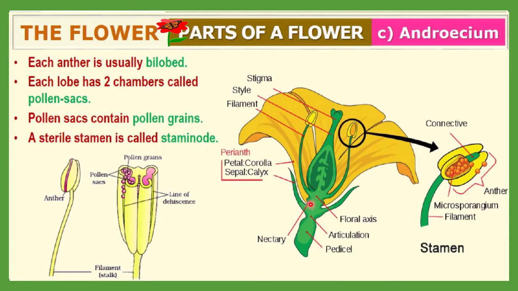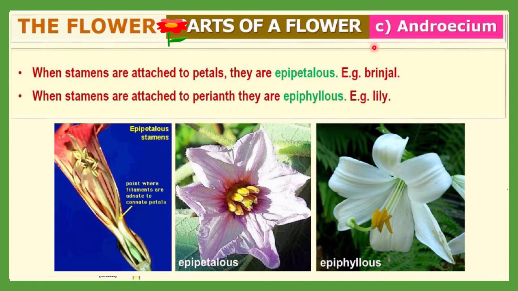Here you can see a whole photograph of a flower, in which this portion is also called the thalamus. The filament is attached over there, and at the tip there is an anther. Next, in the androecium, sometimes all stamens are attached with the petals. They are not free but attached with the petals, and such stamens are called epipetalous. Epipetalous means the stamens are attached with the petals.